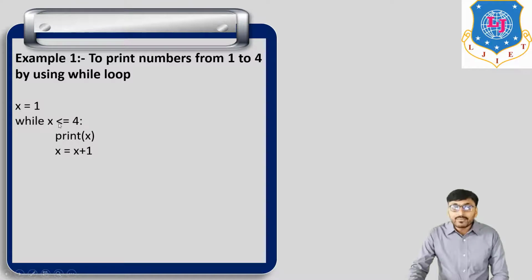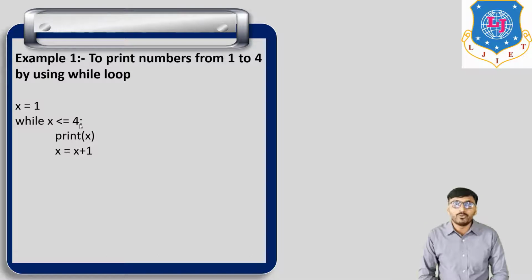So up to 4 this condition is satisfied, but whenever x is equal to 5, this condition is not satisfied, so execution of the loop stops. So this loop continues to execute until the condition is false.